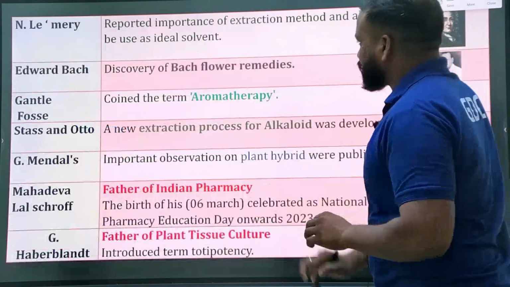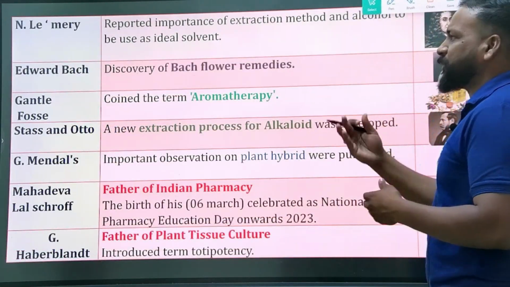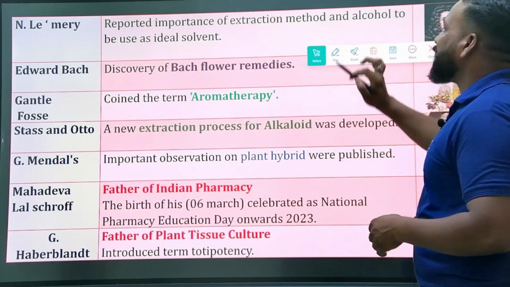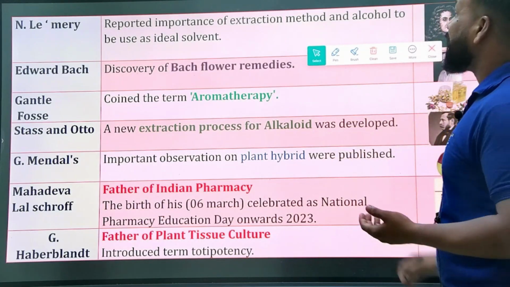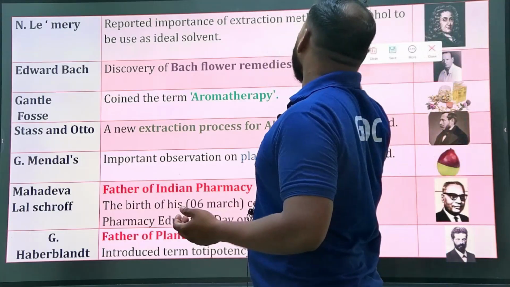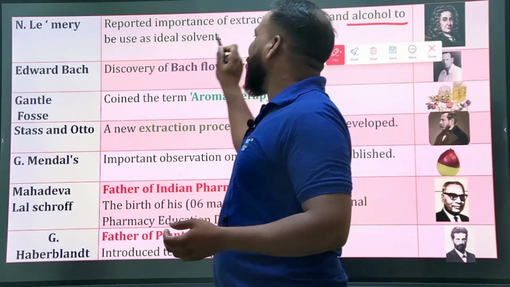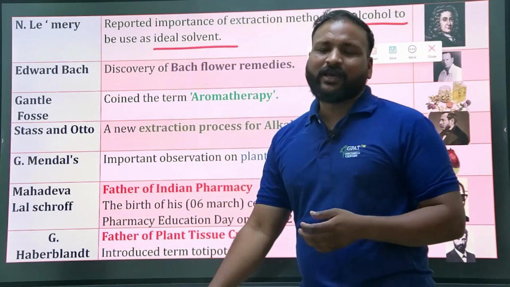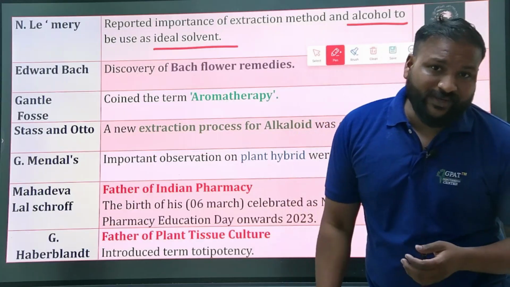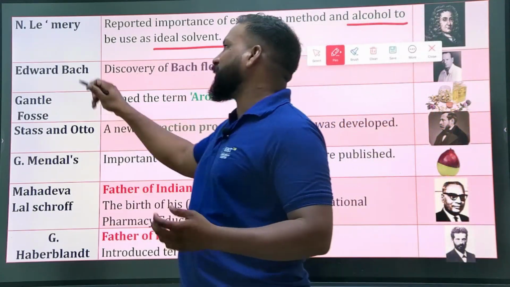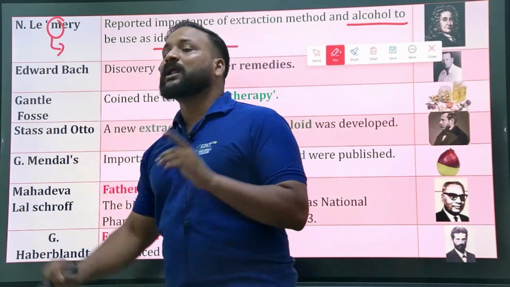Next, coming to Henley Mary. He is another important person, and he discovered alcohol. Alcohol is an ideal solvent. Do remember, the ideal solvent for extraction: M stands for methanol, Mary.